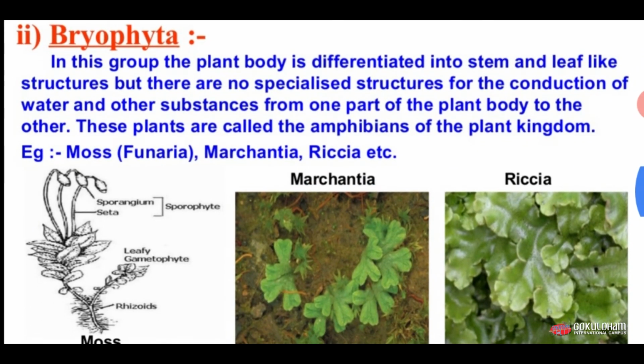Next group is Bryophyta. In this group, the plant body is differentiated into stem and leaf-like structure, but there are no specialized structures for the conduction of water and other substances from one part of the plant body to the other. Means they are composed of leaf and stem-like structure, but they don't have conduction structure for the conduction of water and other substances or minerals.